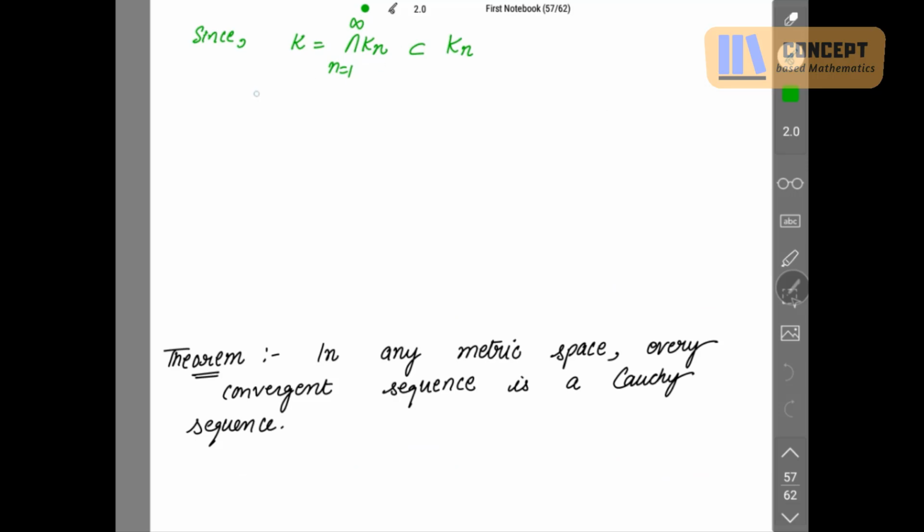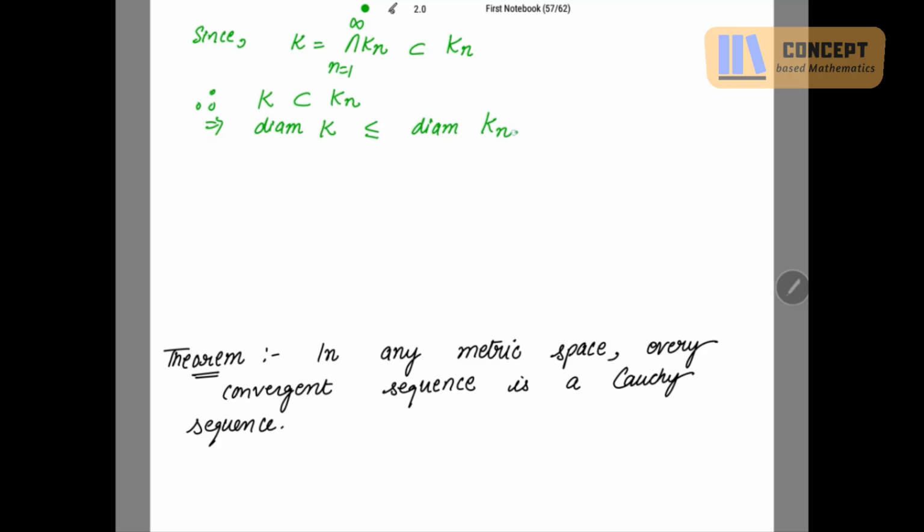Then what do we say from this? Therefore, K is a subset of Kn. And from here, I can write the diameter of K is less than or equal to the diameter of Kn, right? And what can we say about the diameter of Kn? This diameter of K is positive, right?